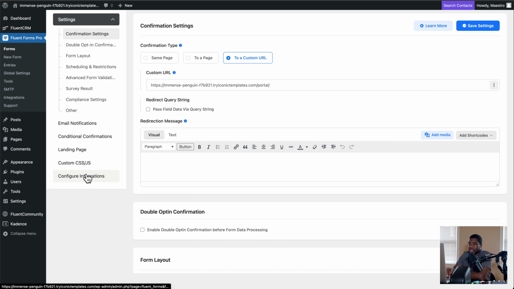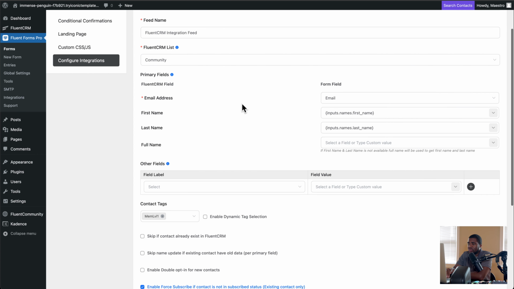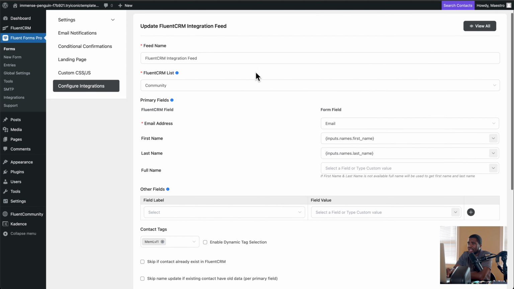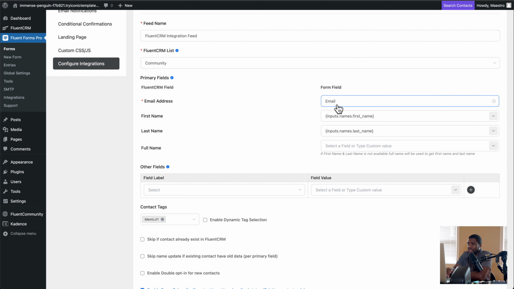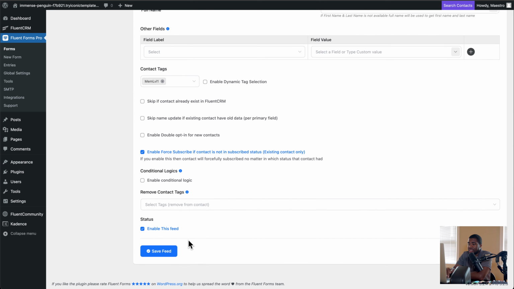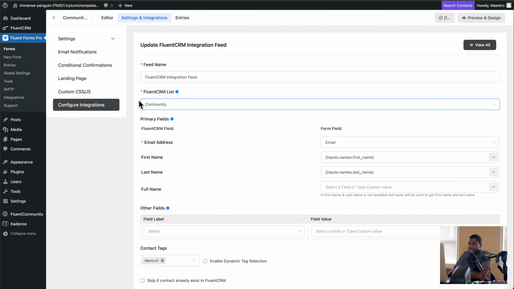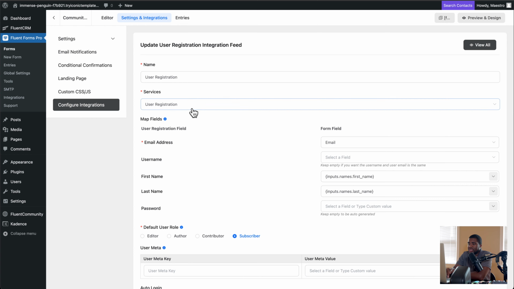And then when it comes to configure integrations, I have on Fluent CRM. And I have it to where when somebody gets added to this list, I have it to where add that person who fills out the form to this list, add their email here, match their email, match their first name and their last name. And that's pretty much it. And enable for subscribe for right now. I click save. Oh, and the contact. So I add a tag to it right here, member level 1. So that's that integration.